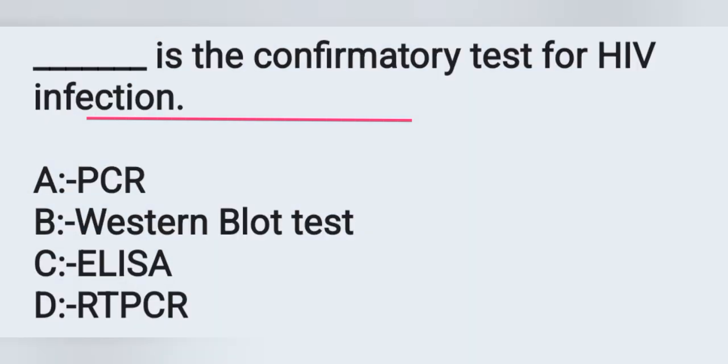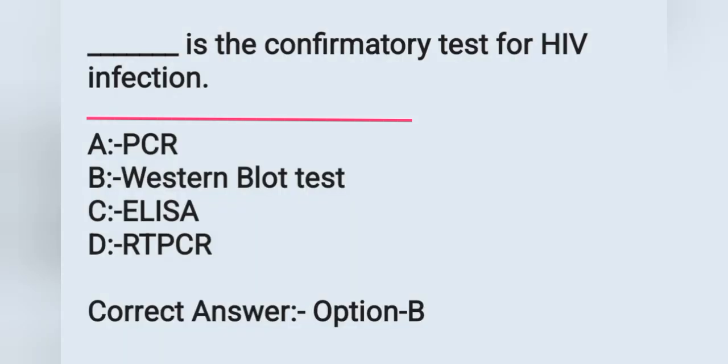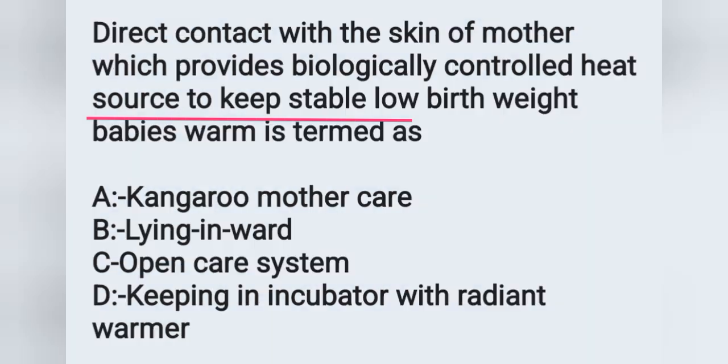And the next question: dash is the confirmative test for HIV infection. Options: option A PCR, option B Western blot test, option C ELISA, option D RT-PCR. The confirmative test of HIV, human immunodeficiency virus, is the Western blot test. Option B is the correct answer. Move on to the next question.